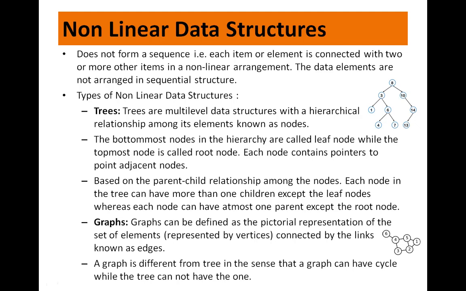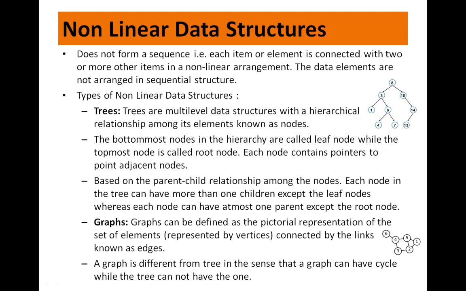Now, the tree data structure is based on the parent-child relationship among the nodes. Each node in the tree can have more than one child, except the leaf node, and each node can have at most one parent, except the root node. Trees can be classified into many categories. So we'll look at different trees as we go ahead in our syllabus.